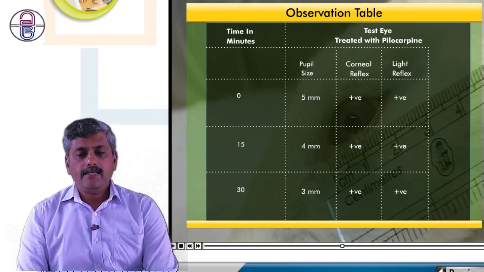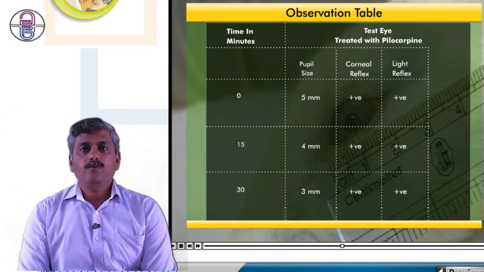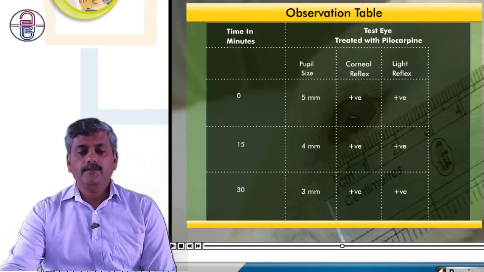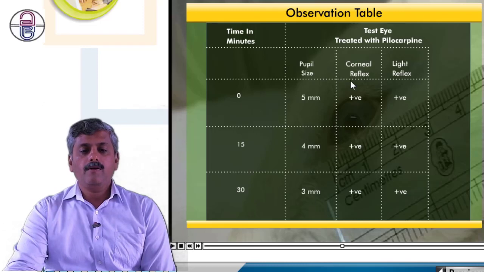First, this is a test eye. So with this test eye, try to see what is the effect of this drug on corneal reflex. After instillation of a drug, we see whether the corneal reflex is present or absent. So you can see here, this is the corneal reflex at 0 minute. It's positive. It is present.